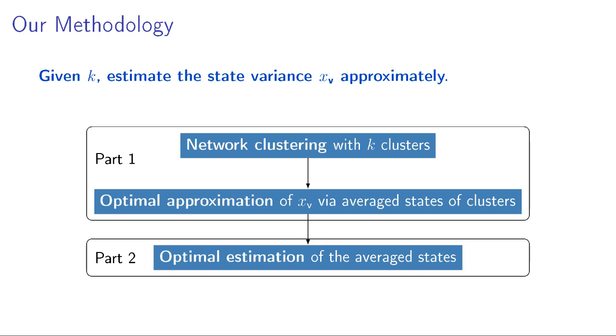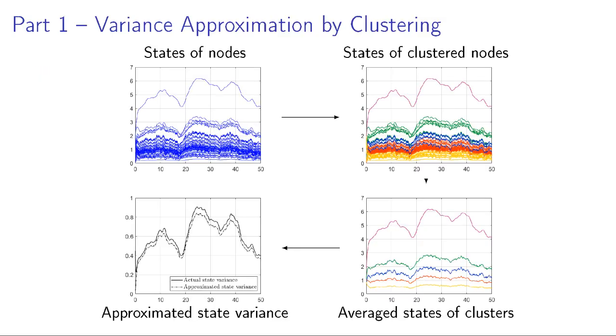The idea of clustering here is to identify the nodes whose state trajectories are close to each other. In part 1, we illustrate the variance approximation method, where in the first figure we have the state trajectories of unmeasured nodes, and we identify the trajectories that are close to each other. In the next slides I will explain how to do that. When we identify the clusters of nodes whose state trajectories are close to each other, we can approximate these state trajectories through their average mean state, and from that average mean state, we can approximate the state variance.